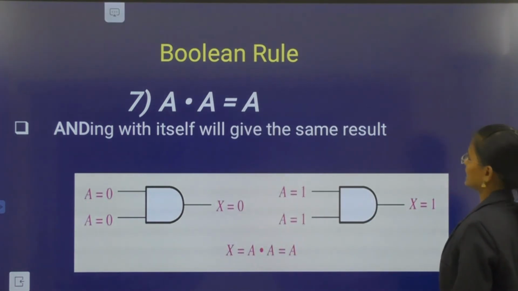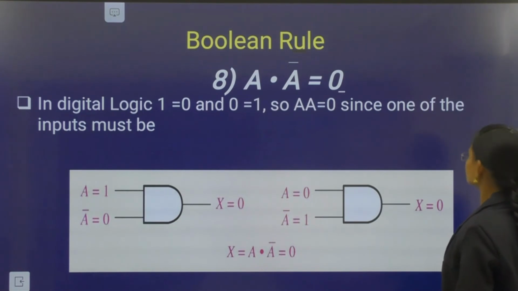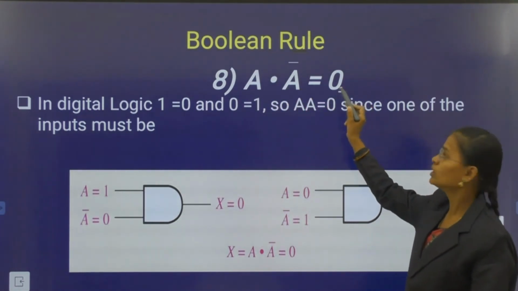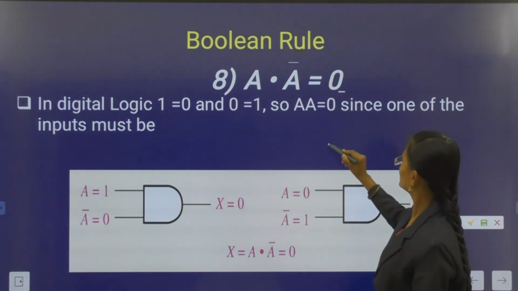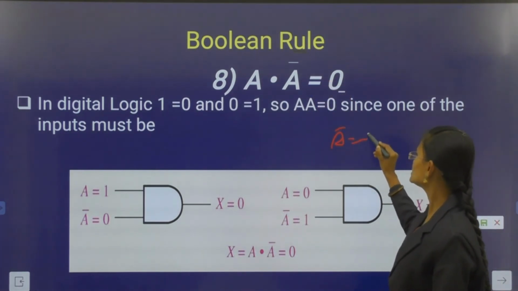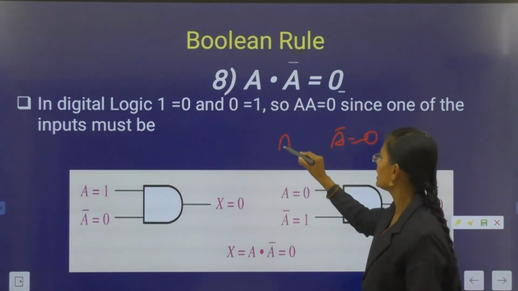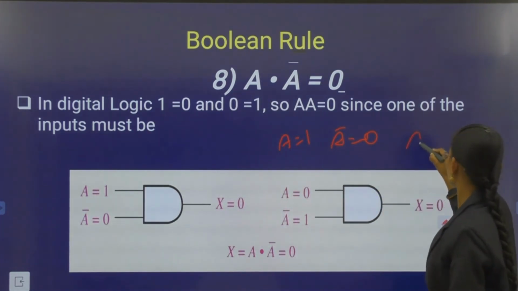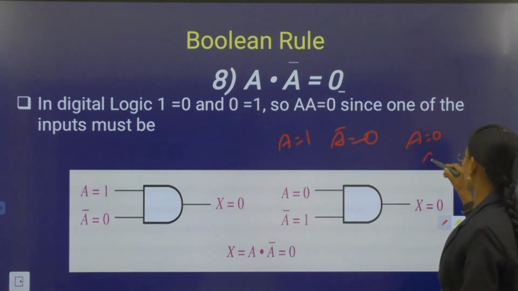And next you see the eighth rule. Here a into a bar equal to 0. If the a input is 1, the a bar value is 0. If a is 0, the a complement value is 1.